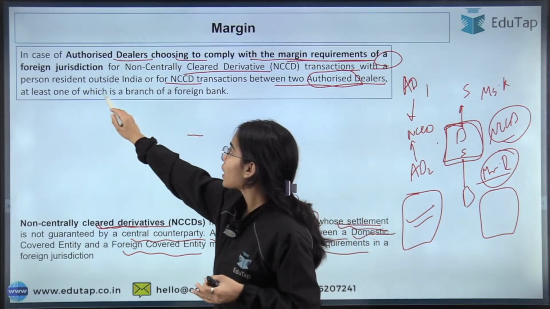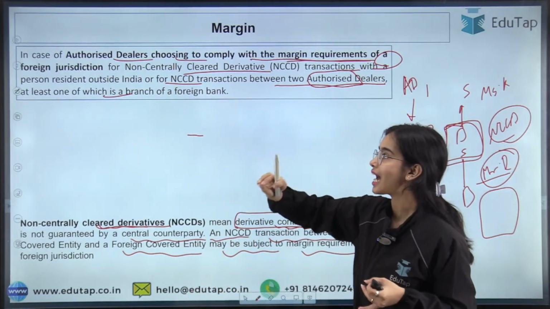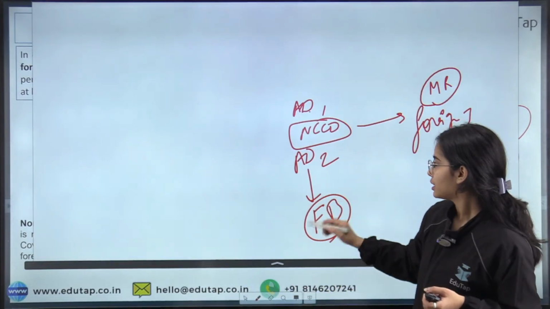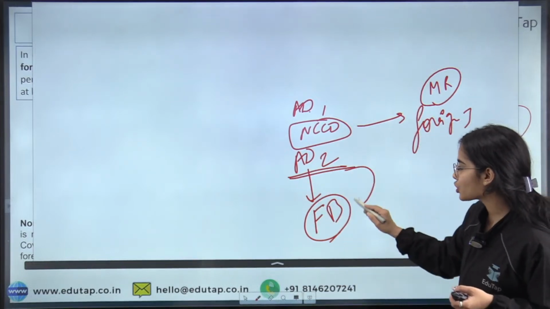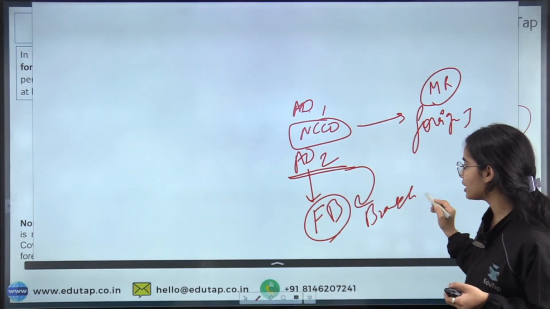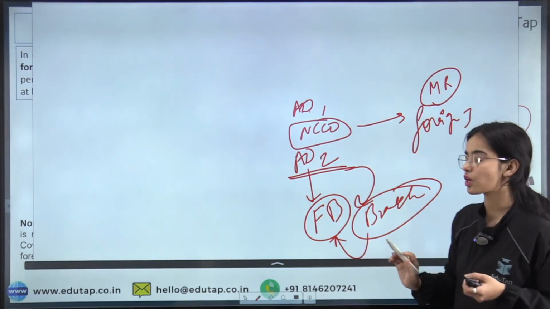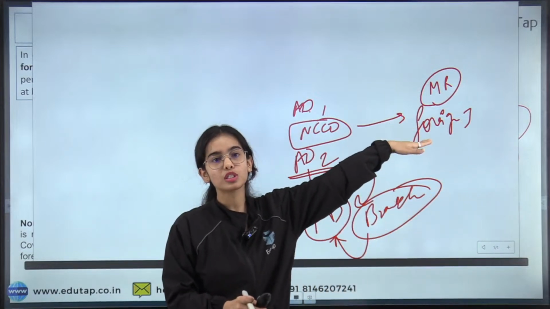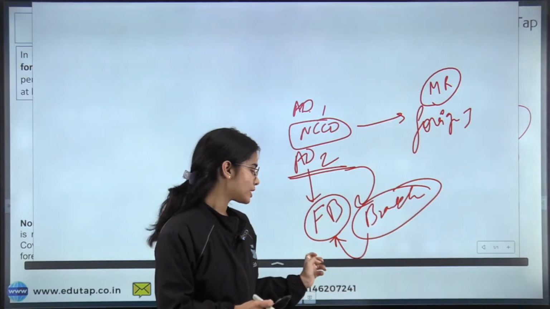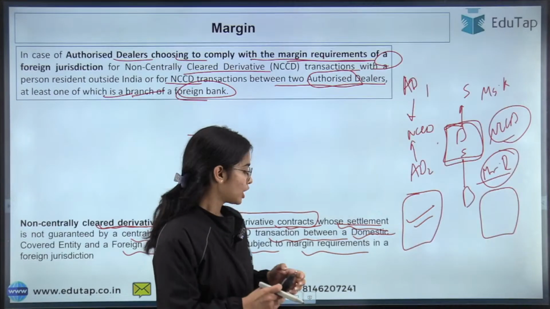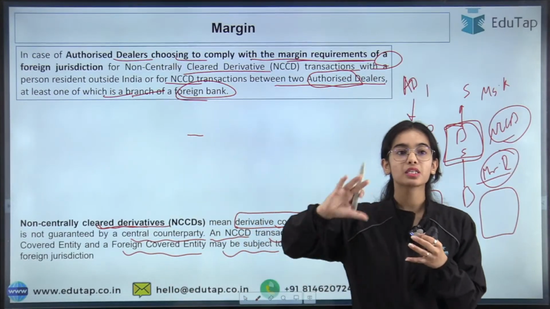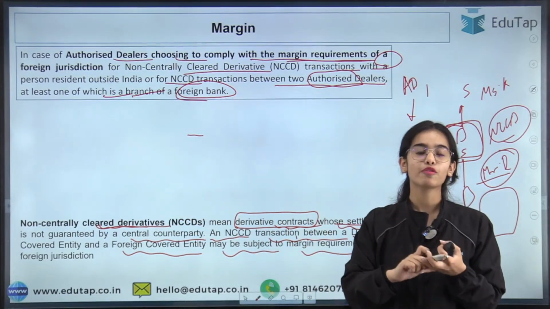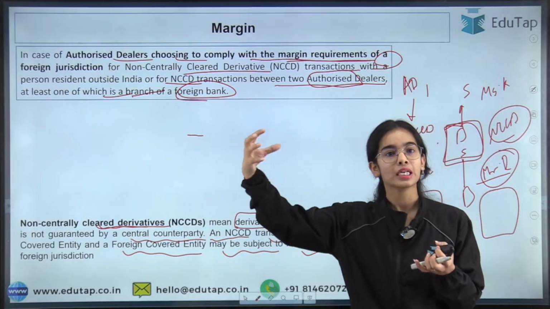Okay. So at least one of the authorized dealers shall be a branch of a foreign bank. That means that this authorized dealer 2 is actually a branch of the foreign bank, and that's why it is claiming to follow the margin requirements of a foreign jurisdiction. Then the RBI will allow so. Okay. So if you are trading with a person resident outside India for the NCCD transactions, then you can follow the margin requirements of a foreign jurisdiction.